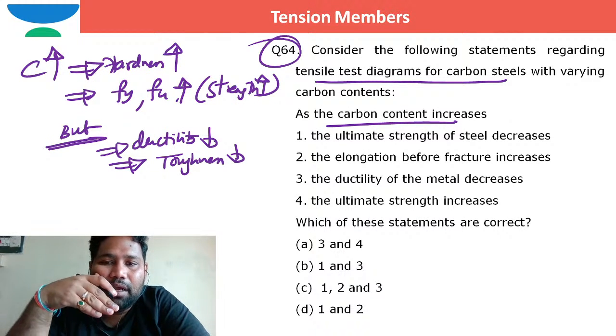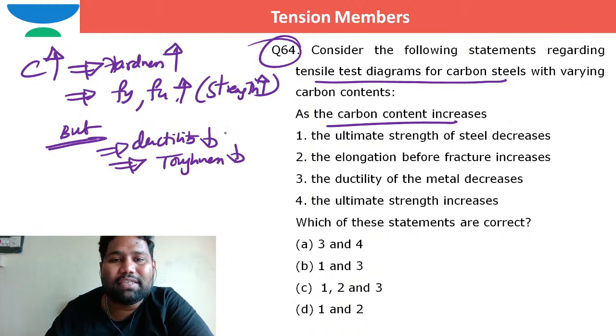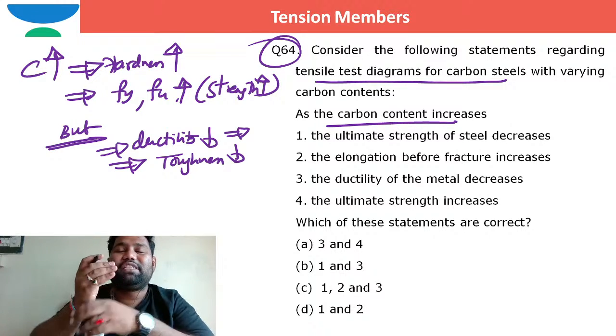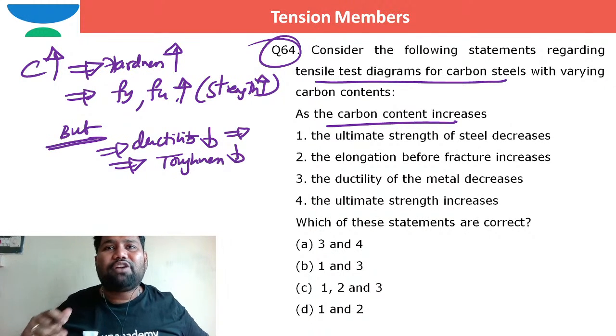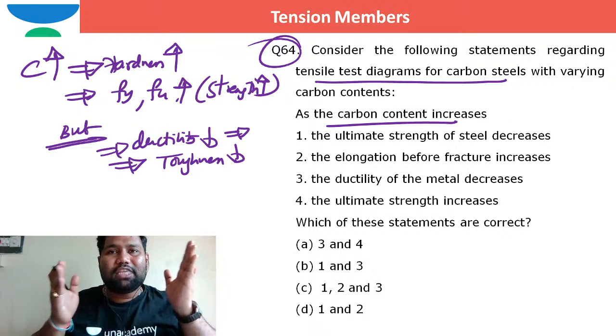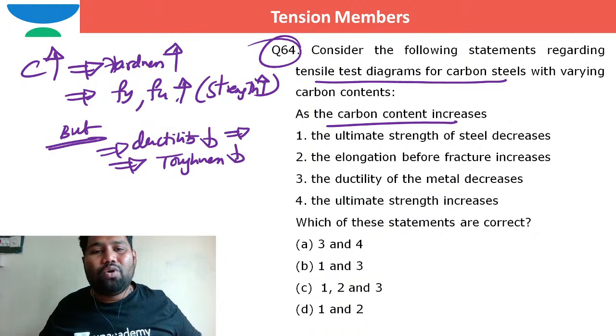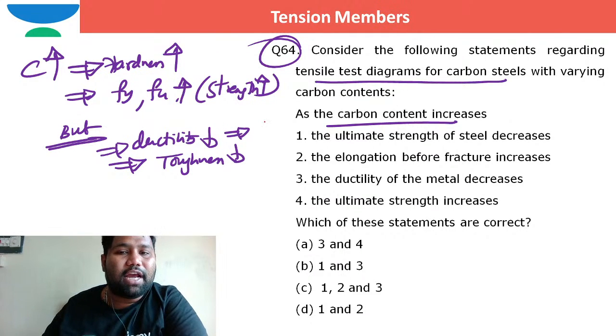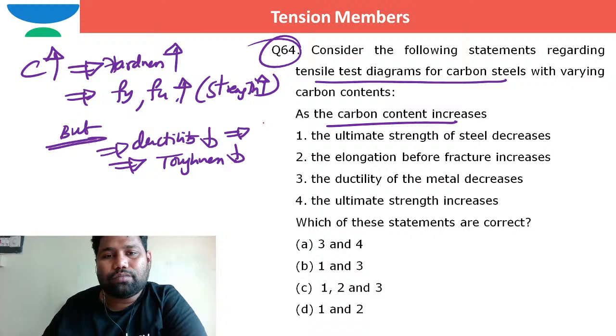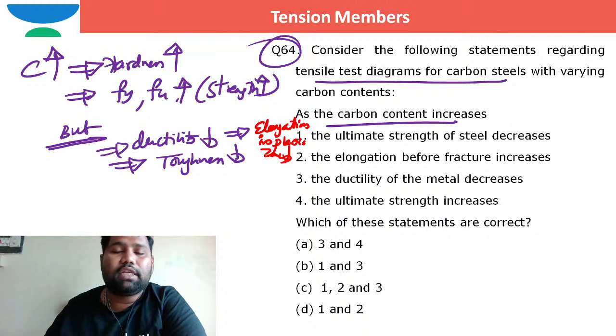So based on this, when ductility is decreasing, elongation before fracture decreases. What is ductility? The ability of a material to get strained more, especially in the plastic region, is termed ductility. That is the post-peak behavior. If the metal is able to deform more in the plastic zone, that deformation is taken as ductile deformation. So elongation in the plastic zone decreases. This is the stuff.